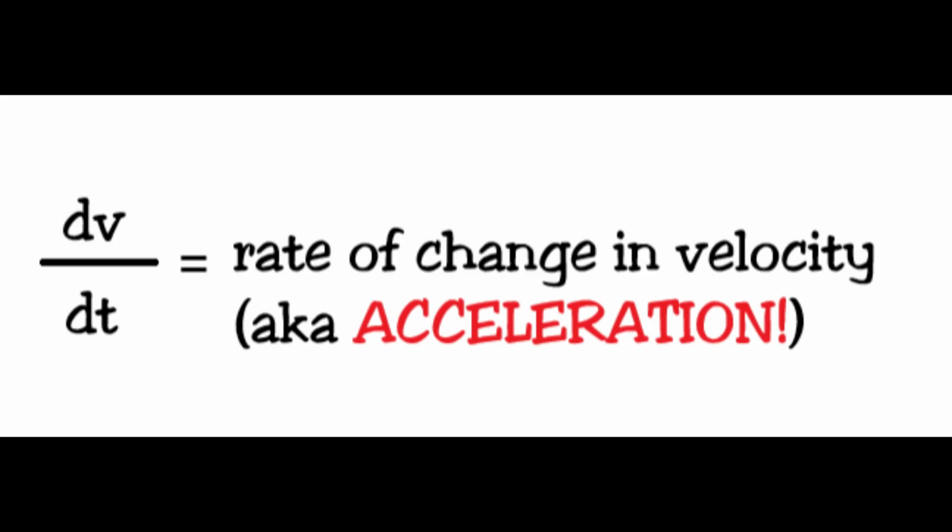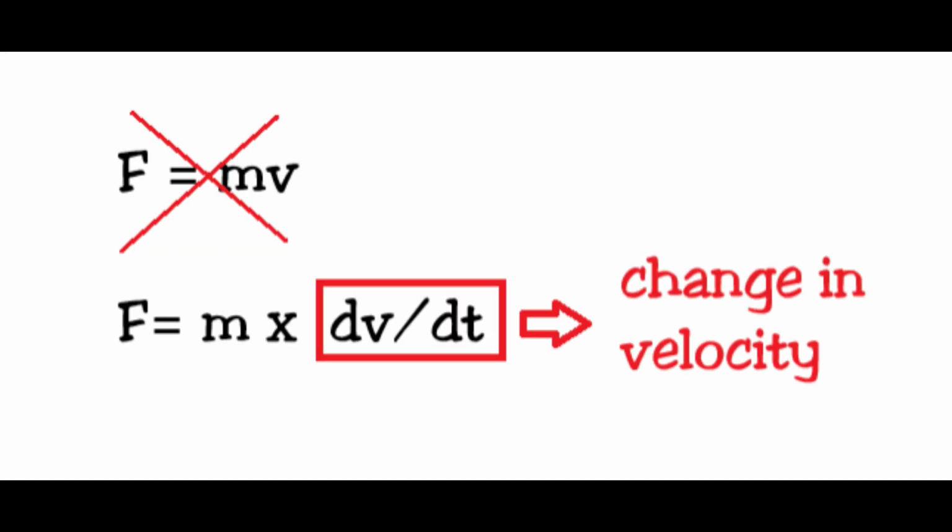There is absolutely no other way to calculate your change in velocity. How else would you calculate it? If force equals mass times velocity instead of change in velocity, then this means that when a force is applied to an object, that object would instantly move with a constant velocity without having the possibility to accelerate towards that constant velocity. You need change in velocity, and you can only calculate that with dv over dt. And that's literally how acceleration is mathematically defined. Deal with it.